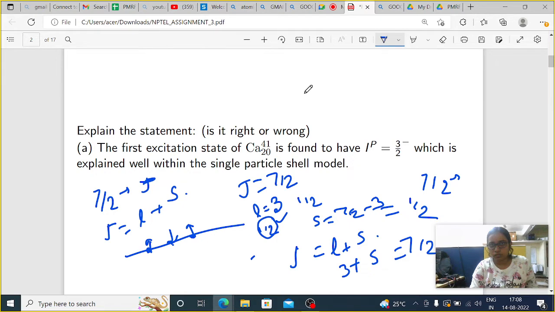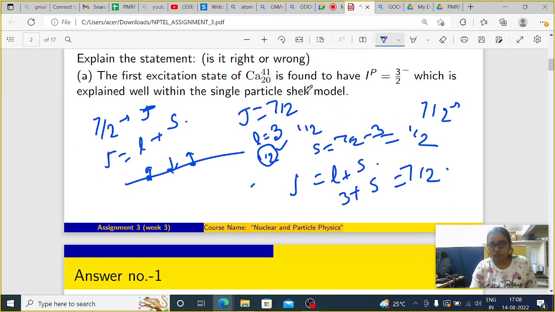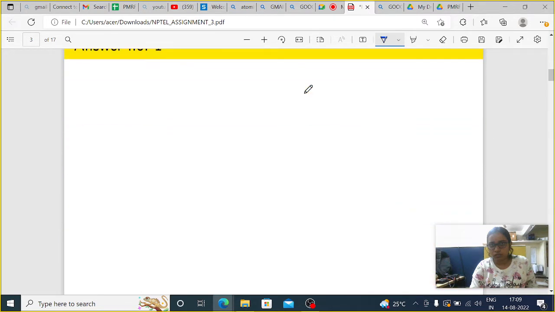So coming to the question clearly, calcium-41 is given, and we have to say whether the first excited state has spin parity 3/2 minus or not. So let's calculate here. Calcium-41 is similar to what we were just talking about: Z equals 20 and N equals 21. So if I write the configuration here, only N equal to 21 matters.